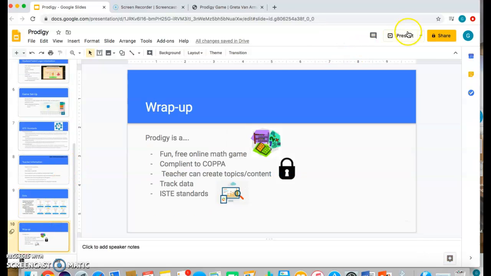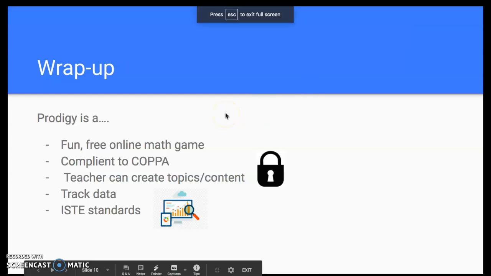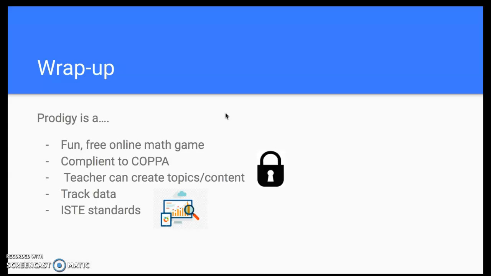So then, I can go to wrap up. So overall, Prodigy is a free online math game and tool. It is compliant to COPPA and other privacy standards. Teachers can create topics and content to implement into the game, and then they can track that data throughout the game so that they can apply what they want to be able to teach the students, or where they need to be reaching certain students during direct instruction throughout school. And the game also applies to many of the ISTE standards for students.